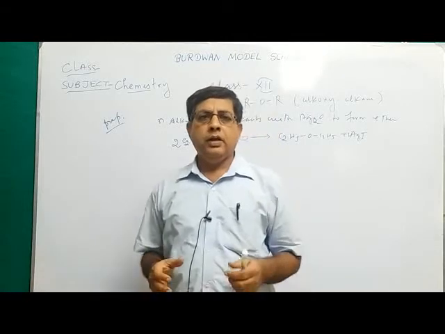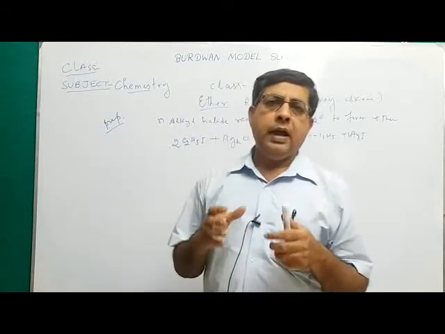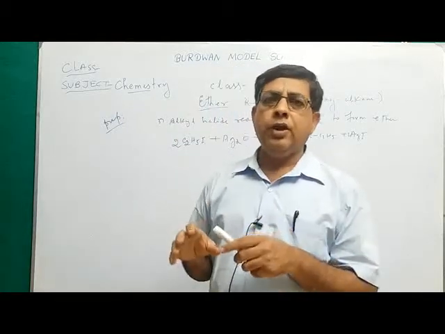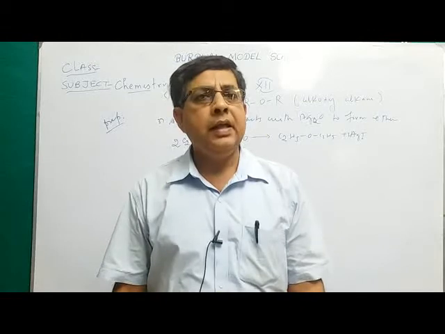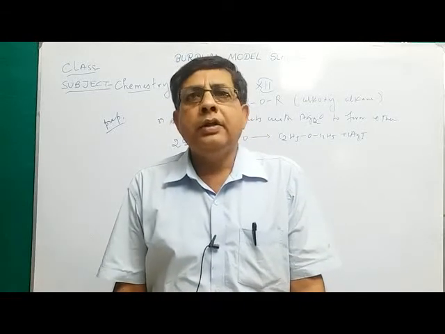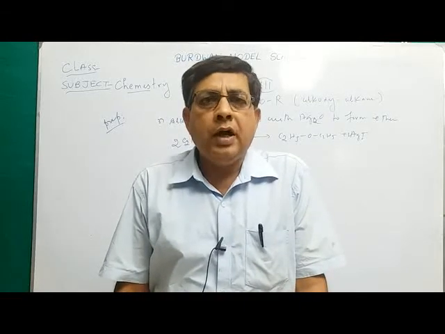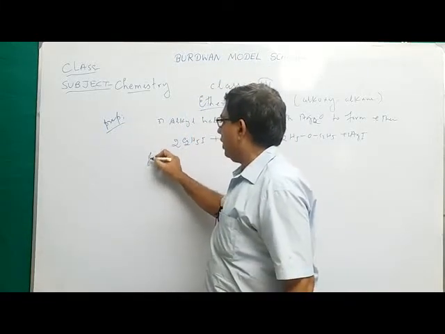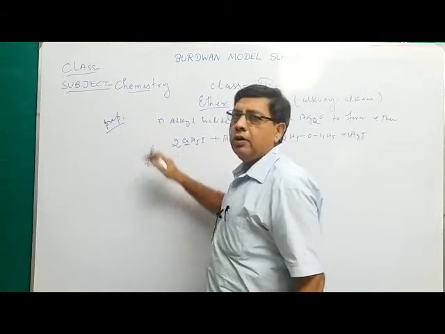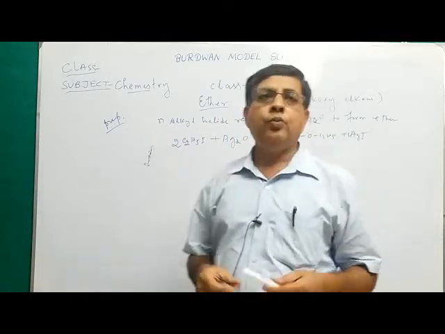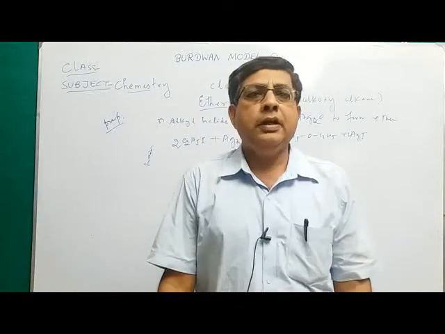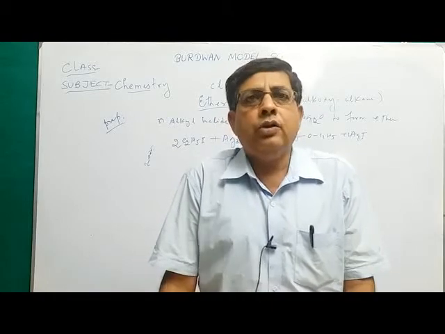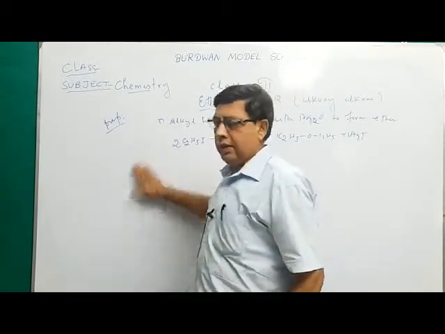If you compare the alcohol, ether and aldehyde ketone of comparable molecular mass, then boiling point is maximum for alcohol, then aldehyde ketone, then ether. Because in aldehyde ketone, due to presence of carbonyl group, C=O, this bond is polar, this is negative, this is positive. So in aldehyde and ketone, due to polar C=O bond, dipole-dipole interaction is present, which is stronger than van der Waals force. So aldehyde and ketone also have higher boiling point than ether.